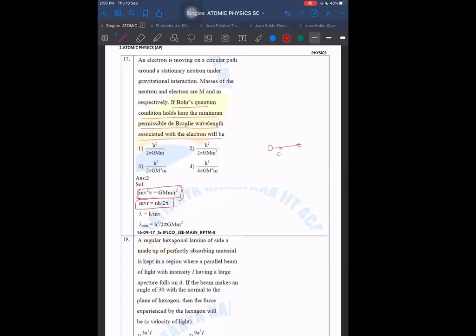One is if I assume that about the center of mass, the two things are rotating, m1 and m2, then the angular momentum will be written as mu r square into omega, where r is the total, effective distance. Now r will not be the radius of the orbit. The radius of orbit will be r1 for one body and r2 for the other body. It is like a binary star system. r1 for one body, r2 for another body, and r1 plus r2 total is equal to r, and mu is the reduced mass. So mu into r square into omega is equal to the angular momentum, which I can write as nh upon 2 pi. So you can get such conditions also somewhere.